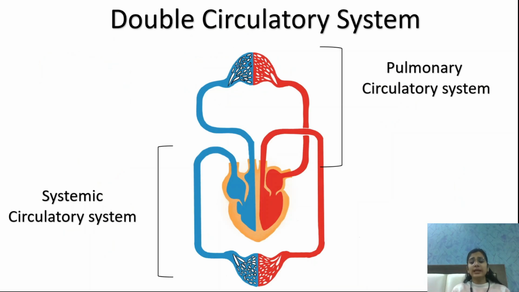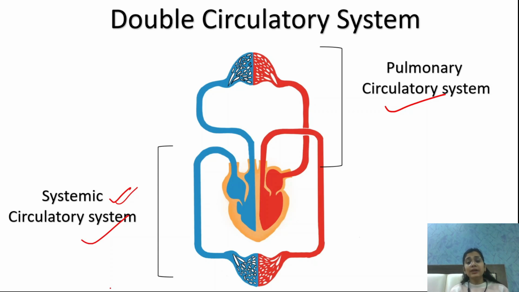Now let us understand the double circulatory system. So we have the pulmonary circulatory system and the systemic circulatory system. Now what is that? If you go through the process, you can see that there is a circulation between the heart and the body, and the circulation that occurs between the heart and the body is known as the systemic circulatory system. Clear?